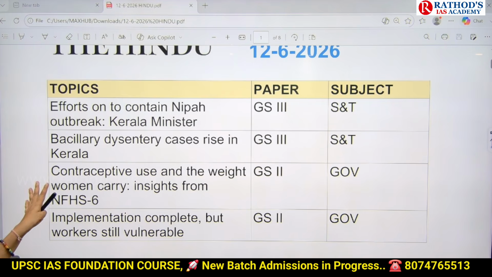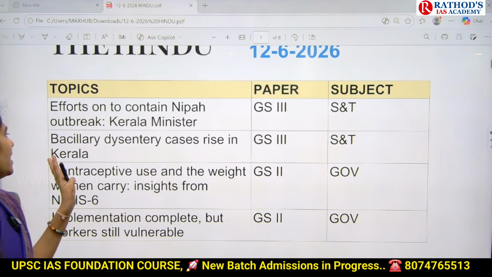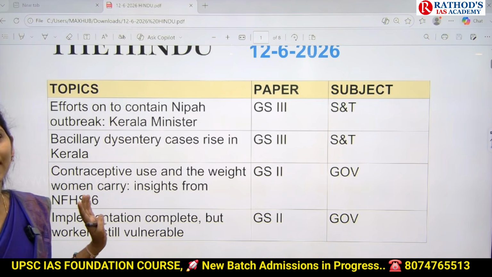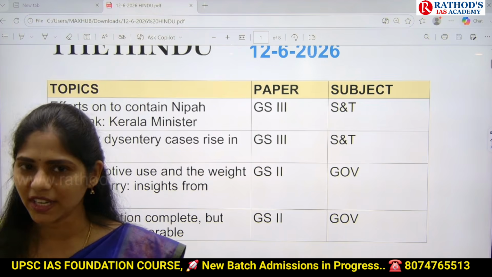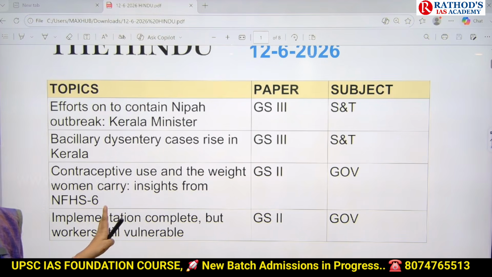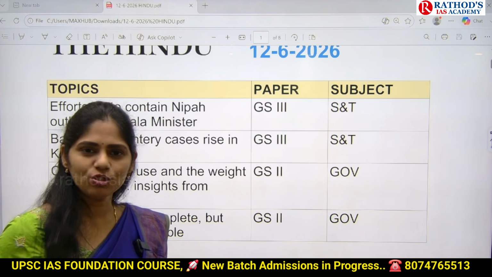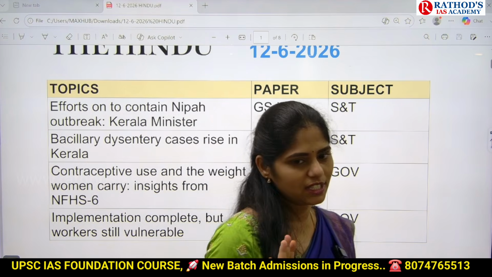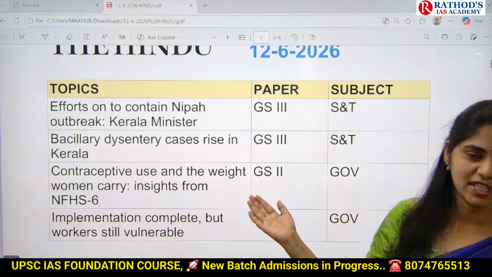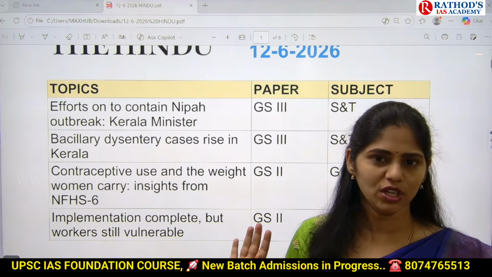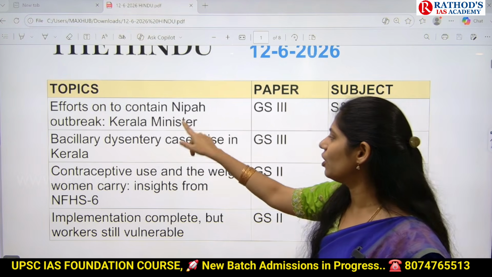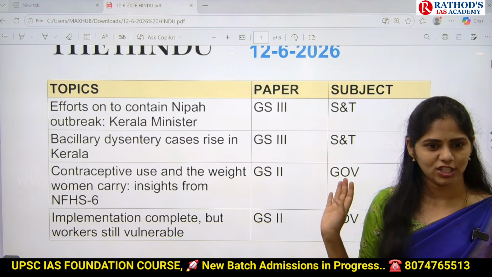And next one is Bacillary dysentery cases rise in Kerala. Again in Kerala there is one more disease which is rising, that is called dysentery. So here you have to know some basic facts related to this dysentery. And on this also, in the same format, UPSC can give you a question. And both these diseases are rising in Kerala now.